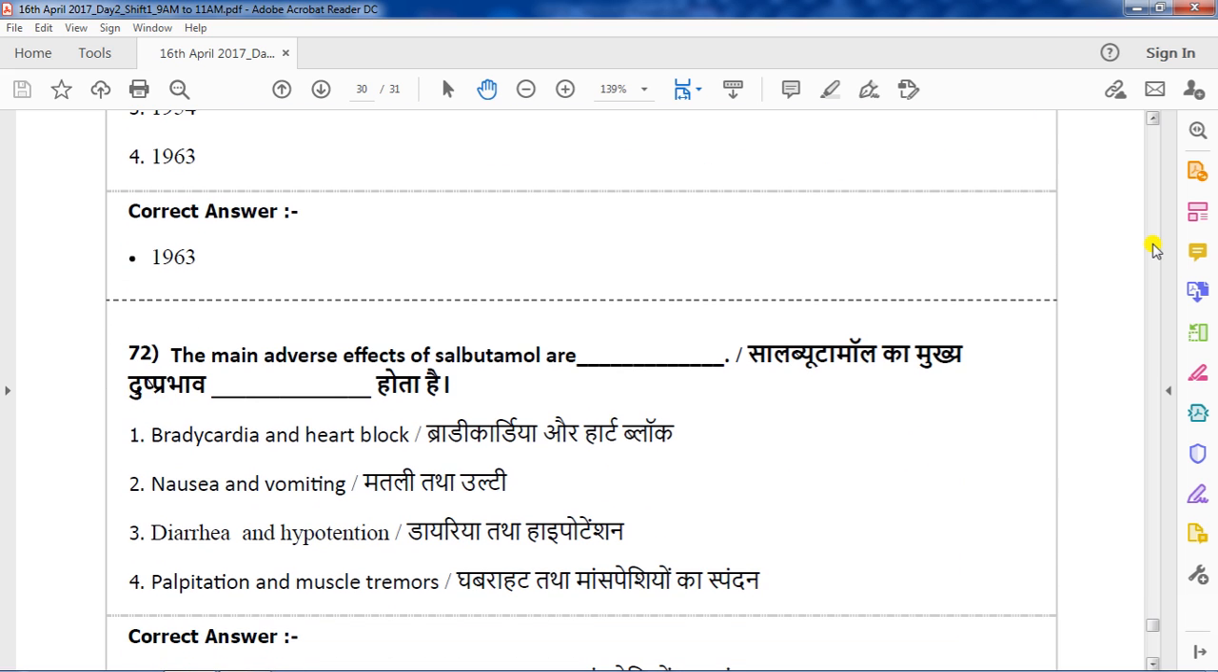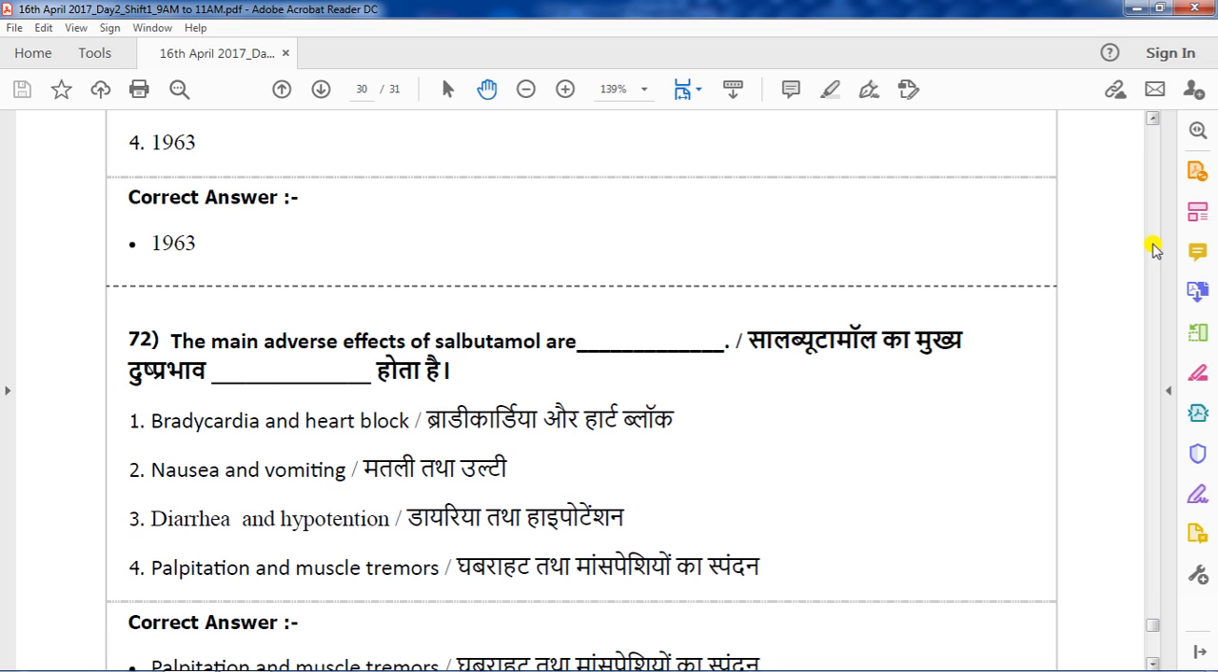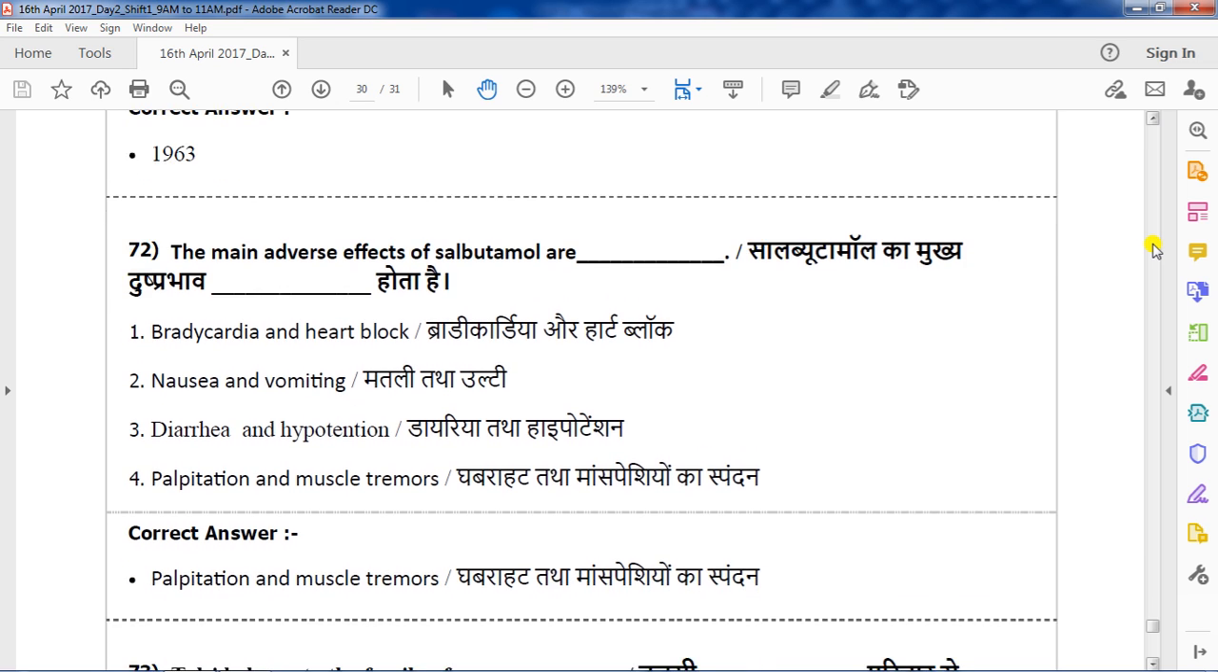Question number 72. The main adverse effects of salbutamol are. Options are bradycardia and heart block, nausea and vomiting, diarrhea and hypotension, palpitation and muscle tremors. The correct answer for salbutamol adverse effect is palpitation and muscle tremors. Option 4 is the correct answer.